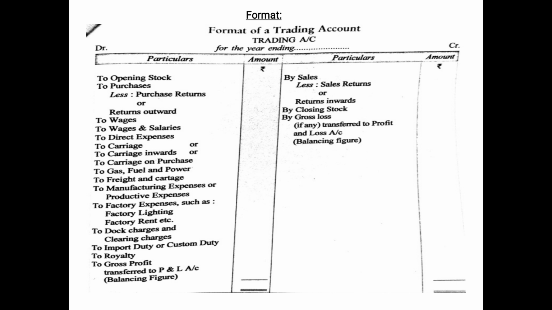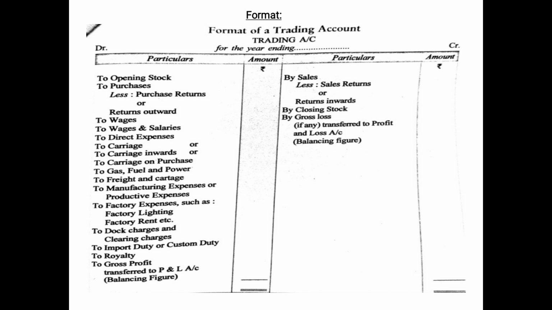Then to direct expenses, then to carriage, because inward or outward is not mentioned, then to carriage inward, to carriage on purchase, to gas, fuel, power, to freight and cartage, to manufacturing expenses or productive expenses, to factory expenses such as factory lighting, factory rent, etc., to dock charges and clearing charges, to import duty or custom duty, to royalty. So these are the direct expenses which will be shown on the debit side of a trading account.